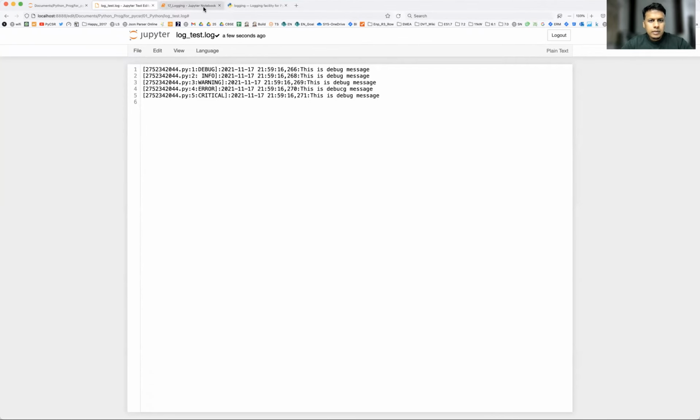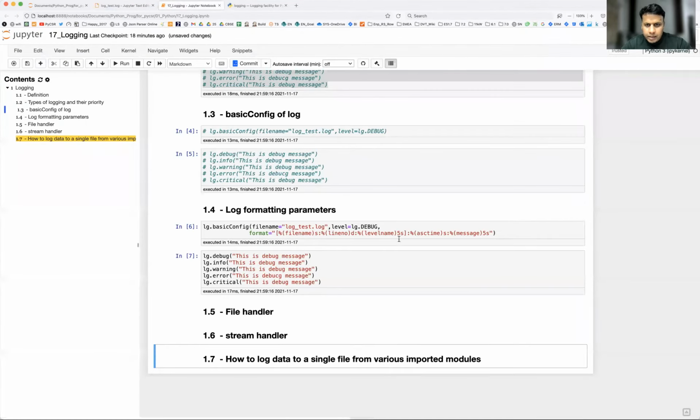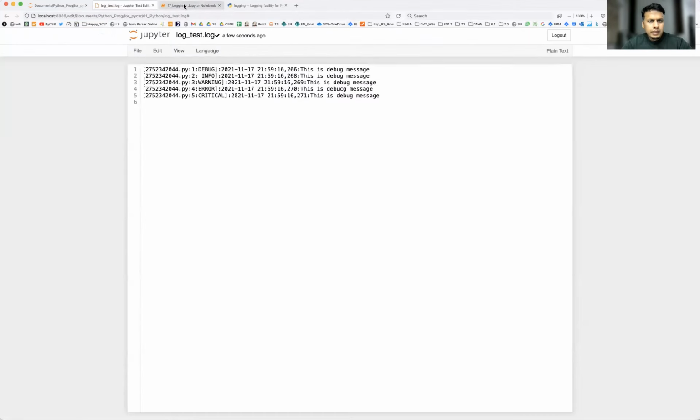Okay, so let me find out why it is not taking space. If I remove this bracket, will it help or not? Line number D. Oh, label name and label number. Okay.